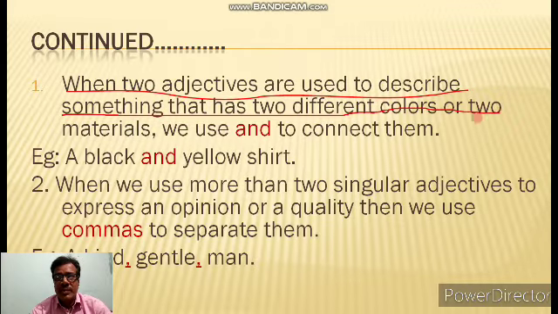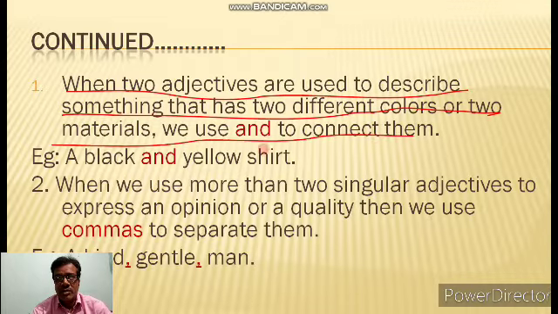That means if in a sentence there are two different colors or two materials, then we use "and" to connect them. By an example, you can better understand. Here is a black and yellow shirt. Here "and" connects black and yellow, both are colors. So we have connected them by using "and".